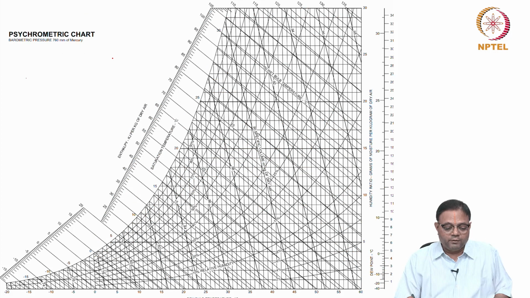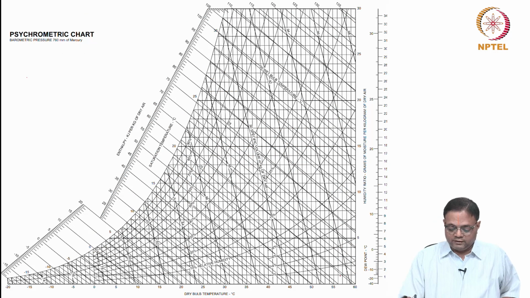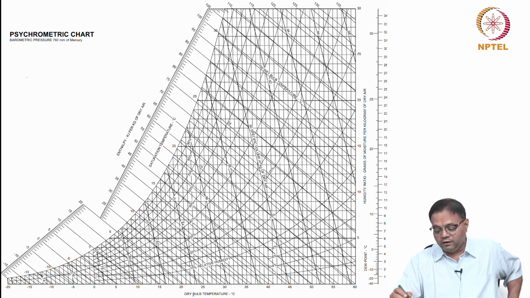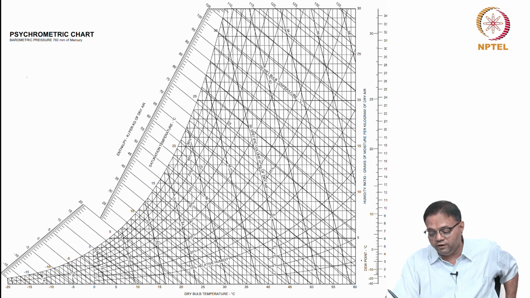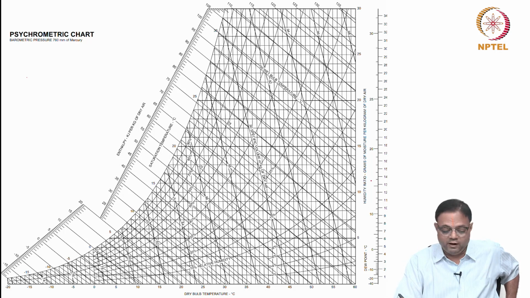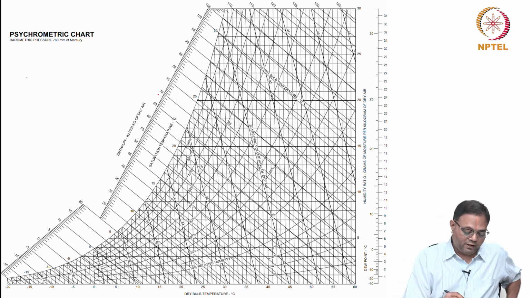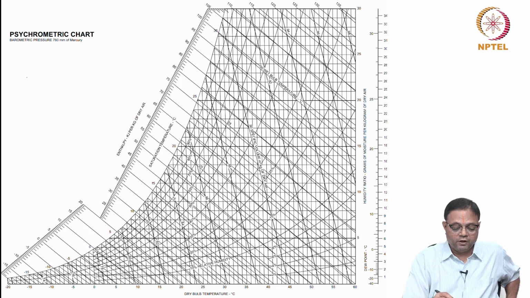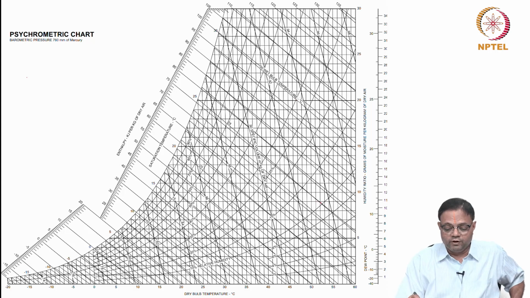A typical psychrometric chart looks like this. You know this. The x-axis is the dry bulb temperature, and on the y-axis you have several scales here: dew point, humidity ratio, and so on. A lot of other scales are there too: enthalpy, saturation temperature, and there are curves for phi, that is relative humidity, etc.